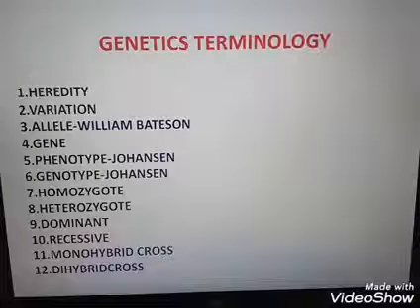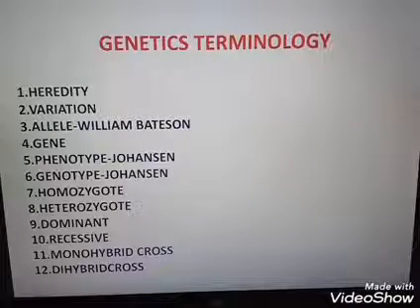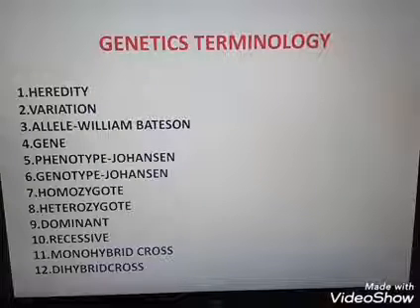Because alleles are seen in pairs. So I can represent tall as capital T, capital T, and also as capital T, small t, in heterozygous condition. So the tallness I can represent both in homozygous condition and heterozygous condition. The genotypes are different but the expression is same. So genotype is the genetical constitution of the organism.